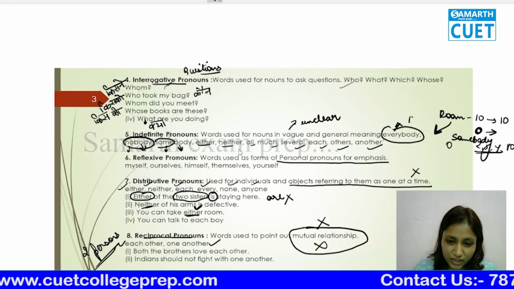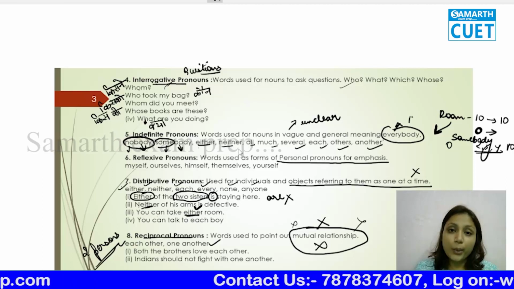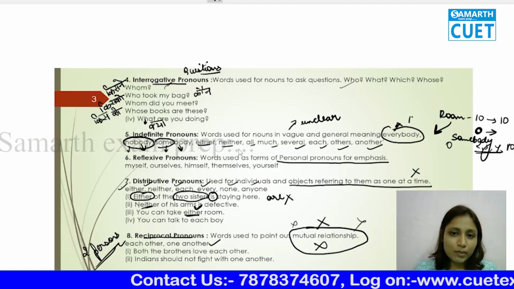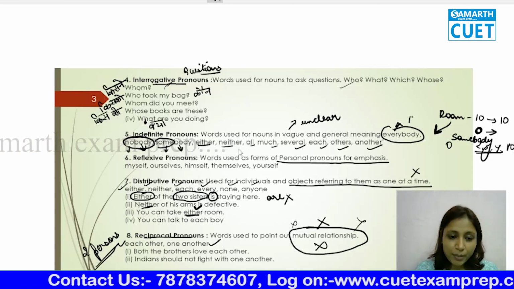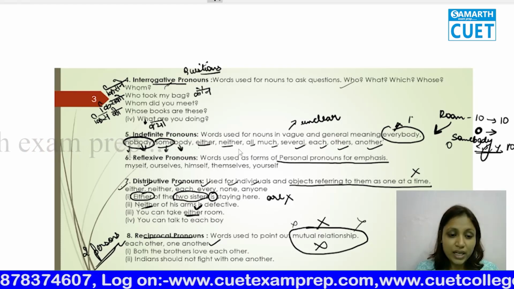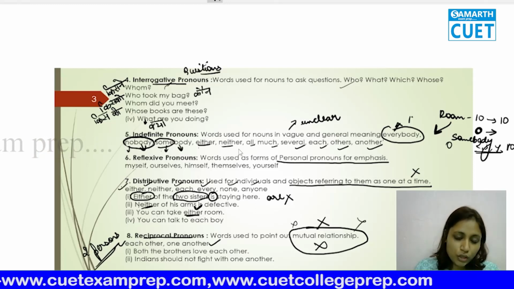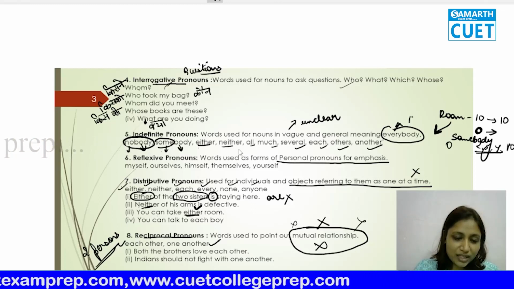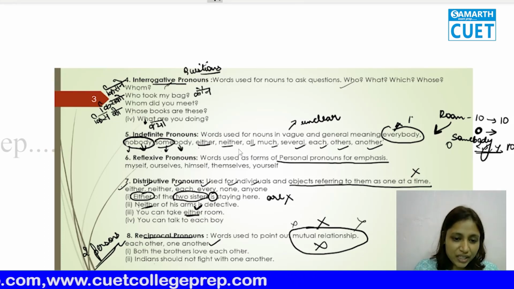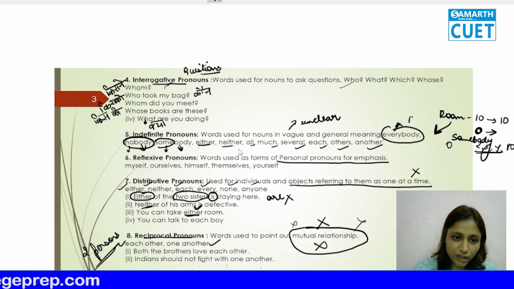Okay, if you see this one. This is a mutual relationship. Mutual relationship will be when there are two persons involved. So minimum two persons should be there. But if more than two persons are there, we are going to use one another. If only two persons are there, we are going to use each other. So the example is both the brothers love each other. Indians should not fight with one another. Okay. You understood? So these are basically the types of pronouns.